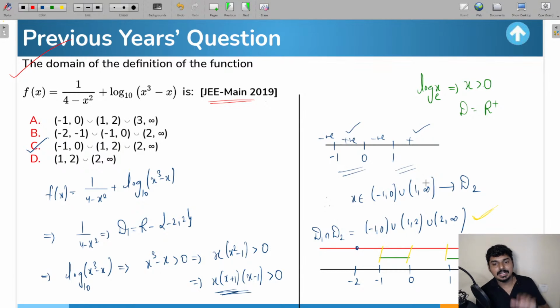Okay. So guys, that's it from today's session. I hope you have understood all the concepts which we have discussed. तो हम यार आज ये वाले session में we have discussed about the concept of domain and also the concept of range. Okay, we have done some good number of questions to understand the application part.